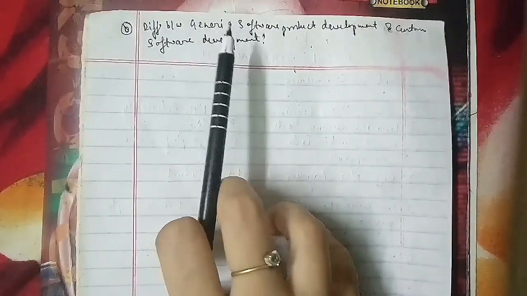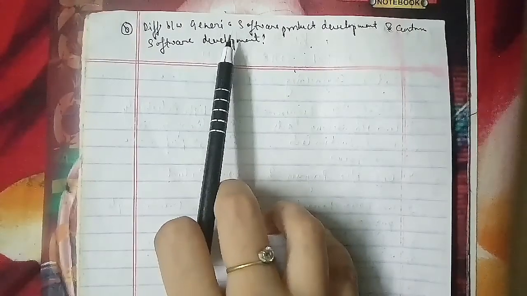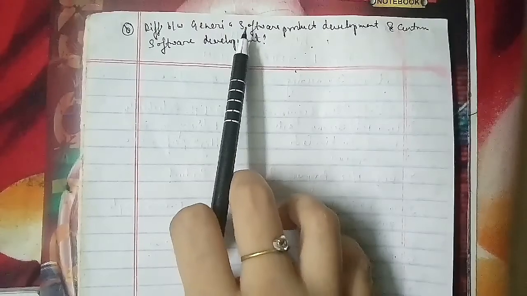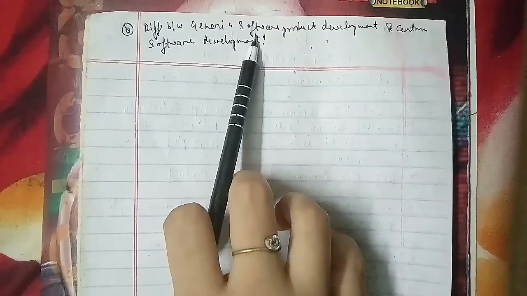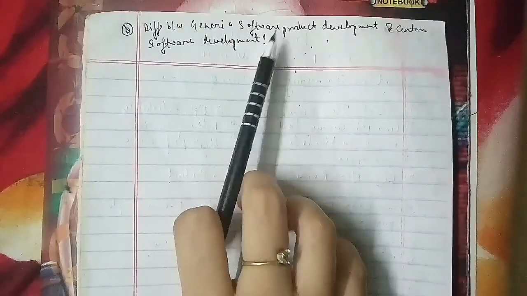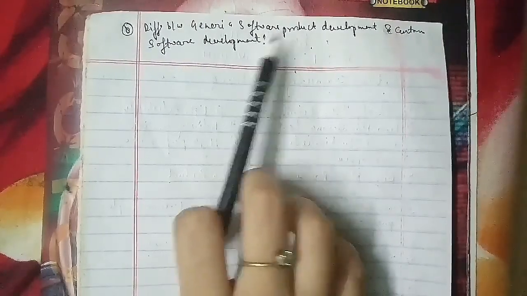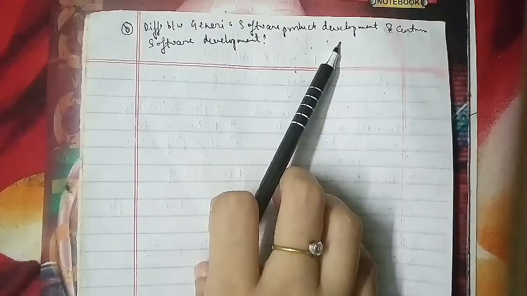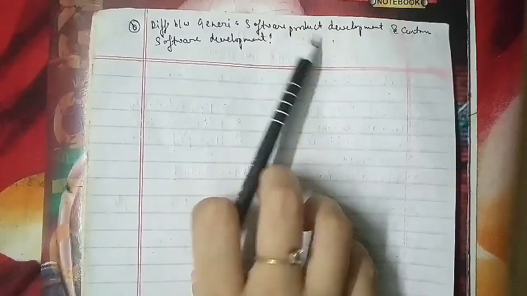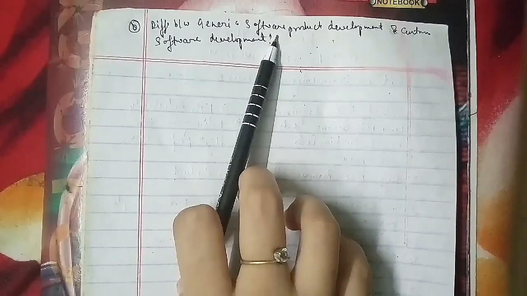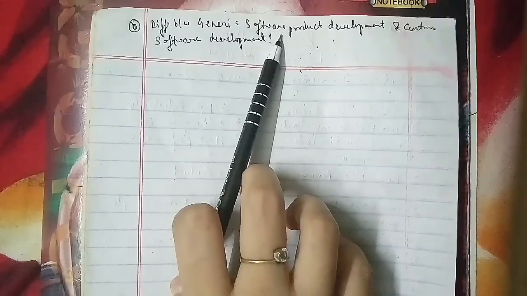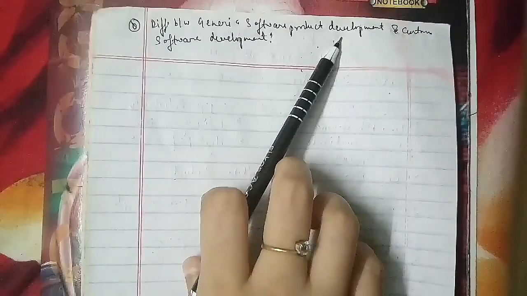The other difference is that a large number of users may be using generic software products, whereas a limited number of users use custom software. Example for generic is word editing software, and for custom the example is an inventory control and management system as well.